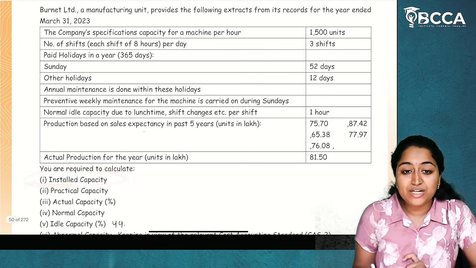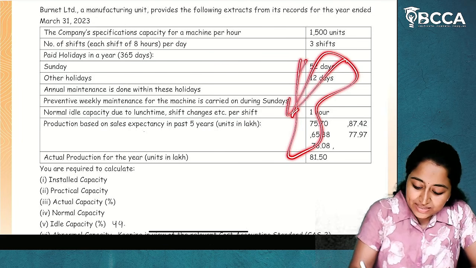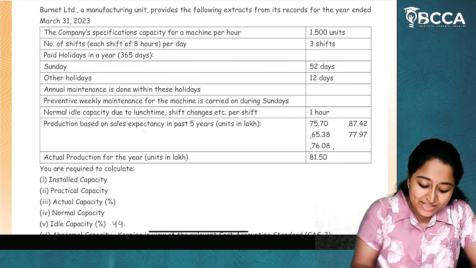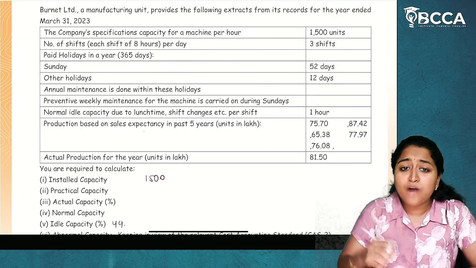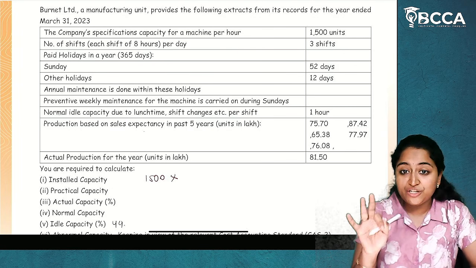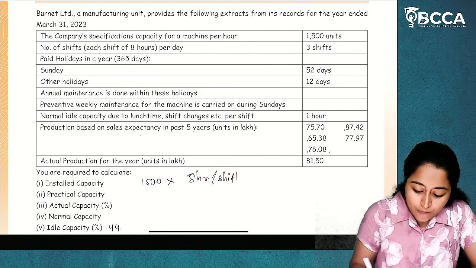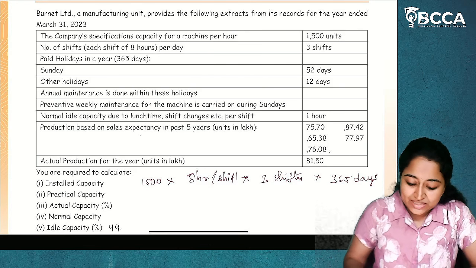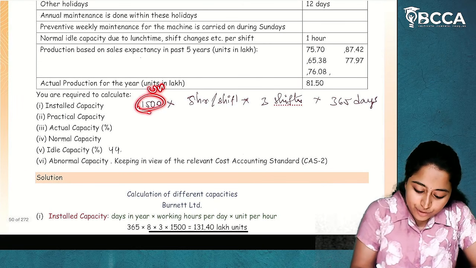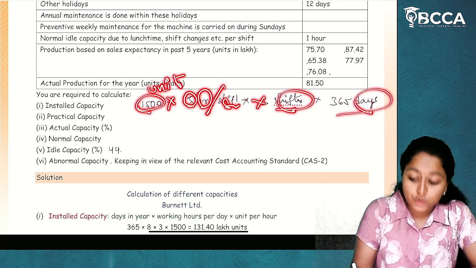Now we are going to calculate the installed capacity. Now how we are going to calculate installed capacity? Will not consider any of the interruptions. So what is given to us? Per hour the machine capacity is 1500 units. And how many hours they are working for? For 3 shifts. Each shift they are working for 8 hours. 8 hours per shift. How many shifts? Into 3 shifts. How many days they are working for? 365 days. This is very, very important. Here 1500 units you have to write into 8 hours per shift into 3 shifts into 365 days.